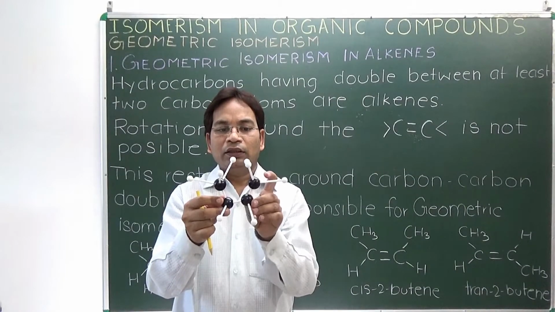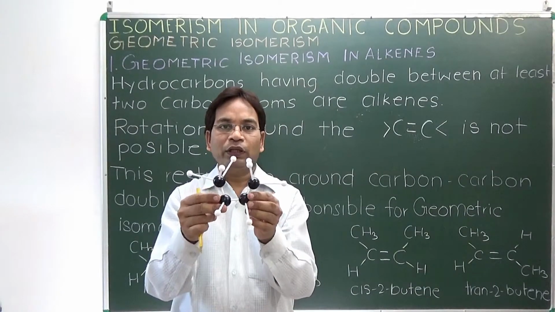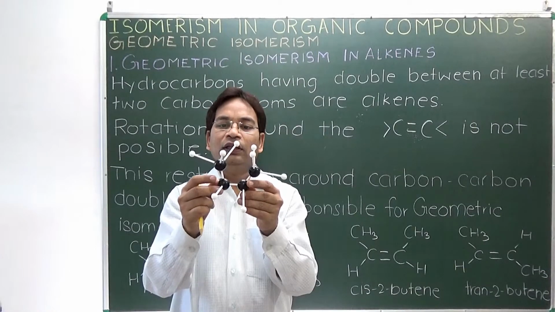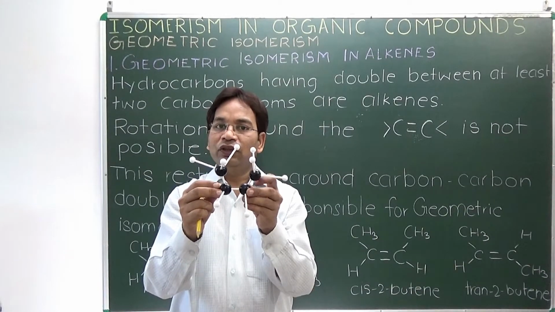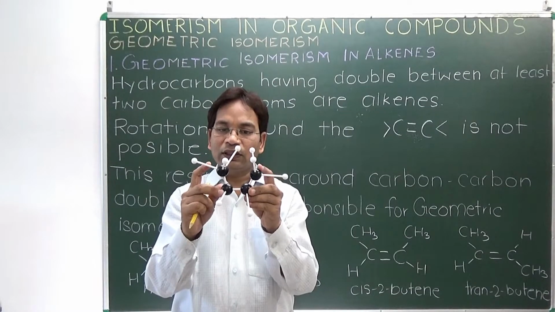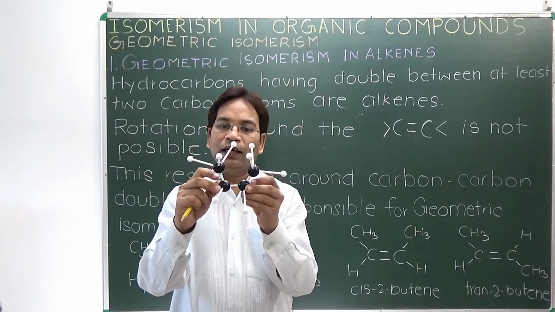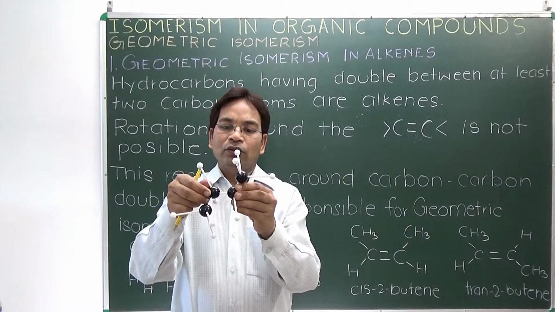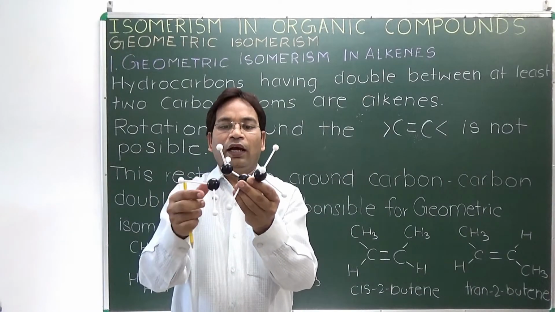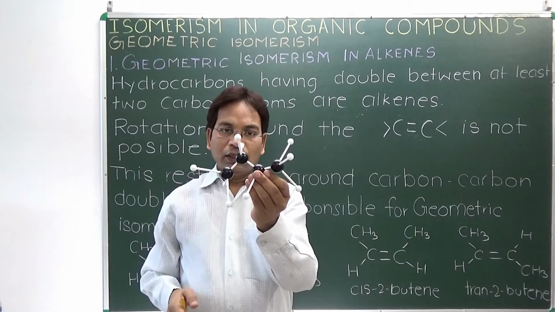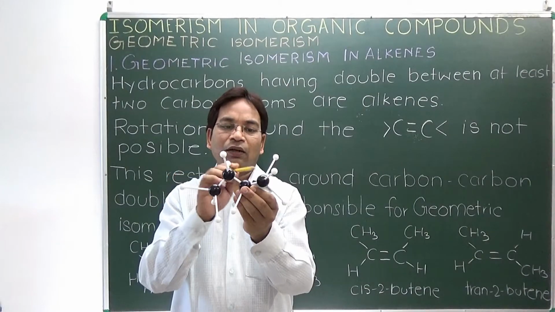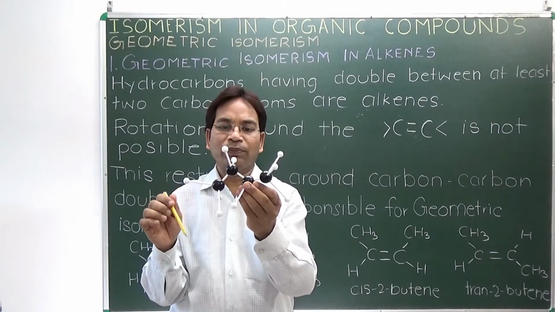If methyl groups are substituted on these two carbons, there will be steric strain between them and there will be rotation like this, and the structure will become like this, so that the steric strain is reduced to a minimum.